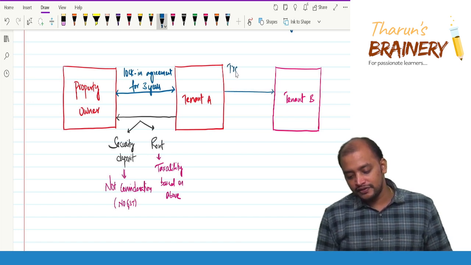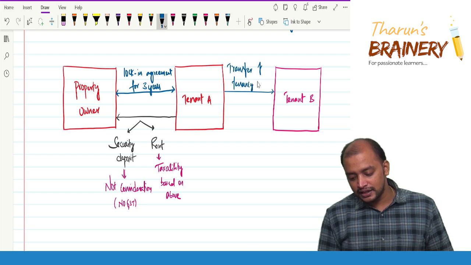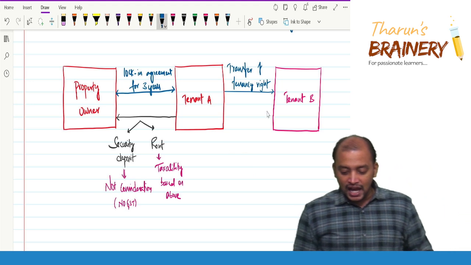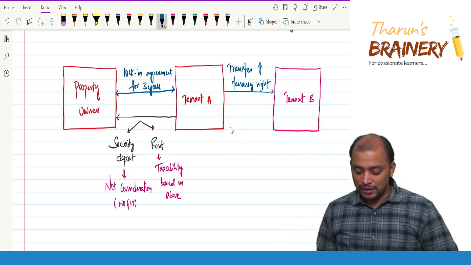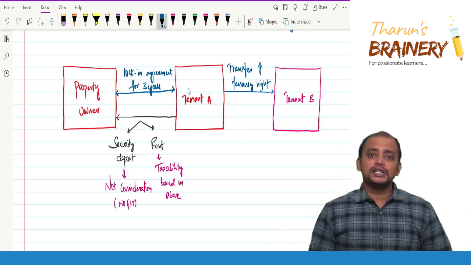Transfer of tenancy right. Transfer of tenancy right. Okay. And tenant B will be giving some tenancy premium. Sir, what is this tenancy premium?